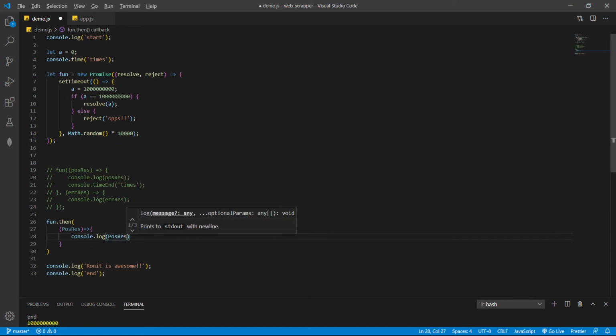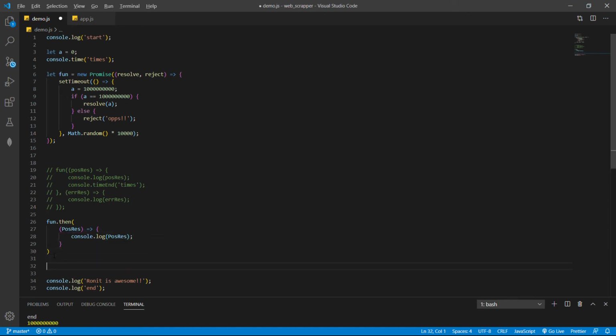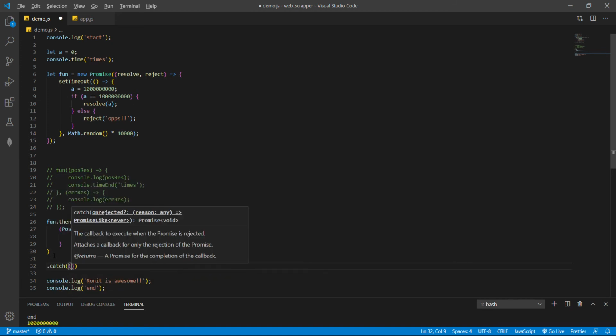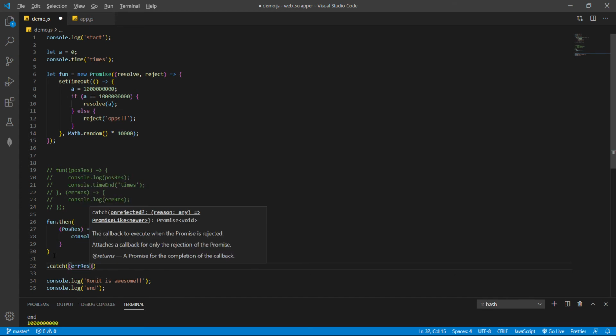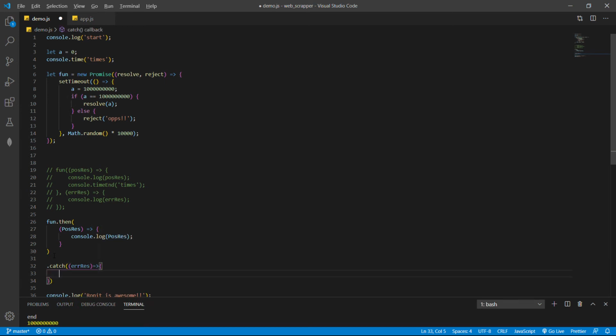Save it, and for the error we will have a dot catch function here. It will receive one more error response, and if we do console dot log here, console.log error response.